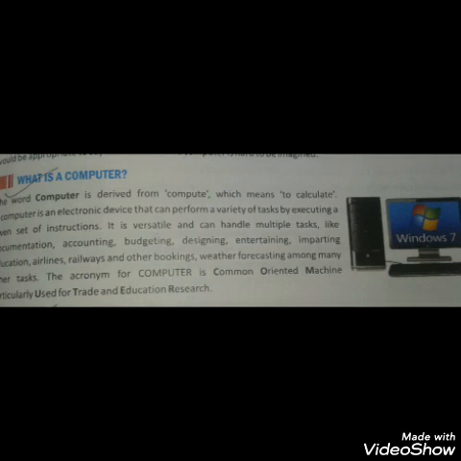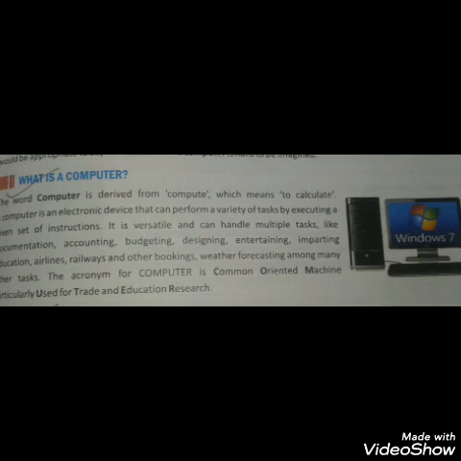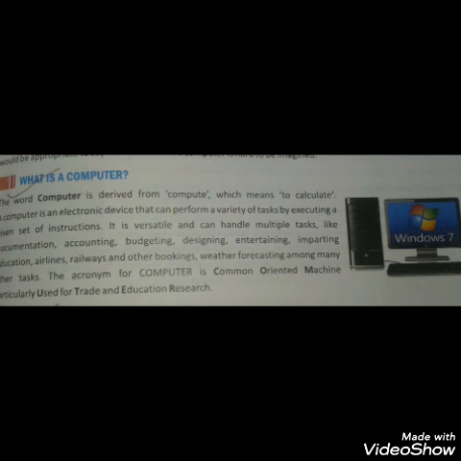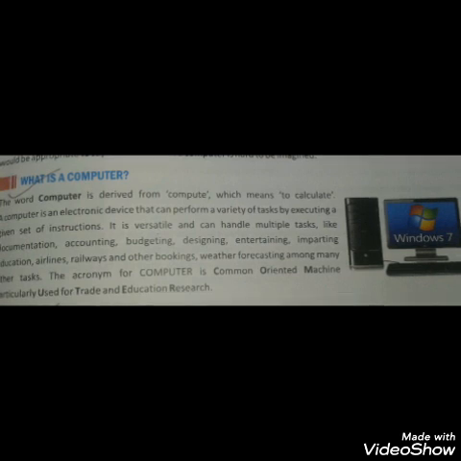The full form of computer is commonly operated machine, particularly used for trades, education, and research. So students, you have understood what a computer is.